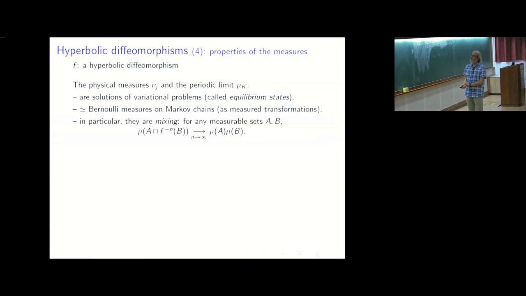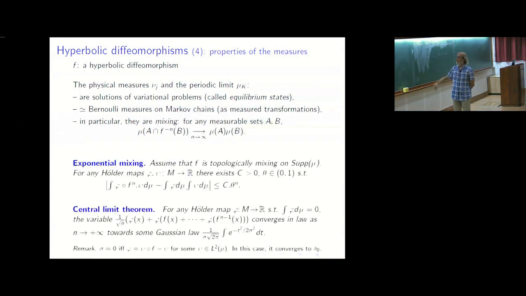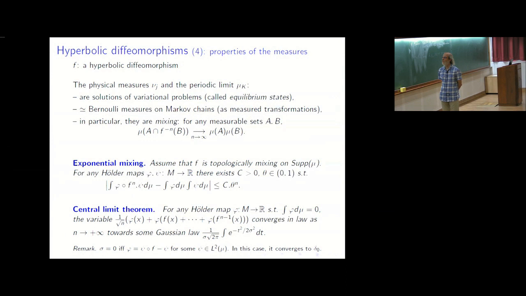And then you may address other limit properties. So I mention two classical ones. You may want to understand better the mixing. If you pick any measurable set, you won't have a better property. But if you take sets that are regular enough, you may show that the convergence here is exponential.